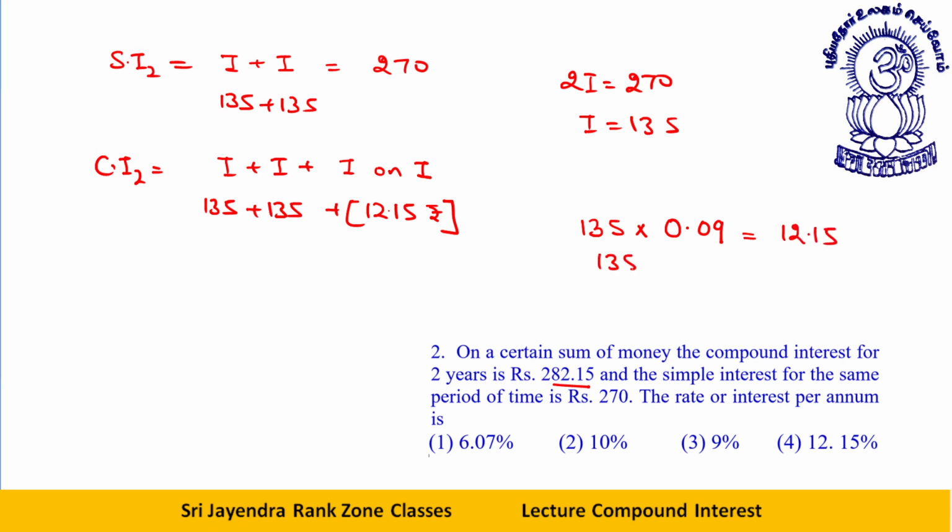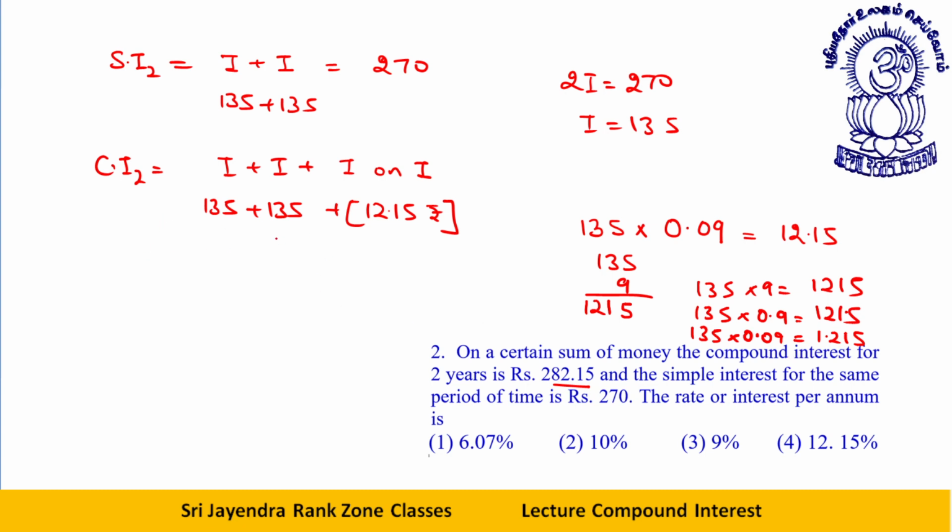Let me show you. 135 into 9, this will give you what? This will give you 5, 4 carry. 13 into 9, 117 plus 4, 121. So if you multiply by 9, you get this. If you multiply by 0.9, you will get decimal here. If you multiply it by 0.09, I write again 135 into 9, 1215. 135 into 0.9, you will get 121.5. 135 into 0.09, you will get 1.215. This way. Okay, dear friends.